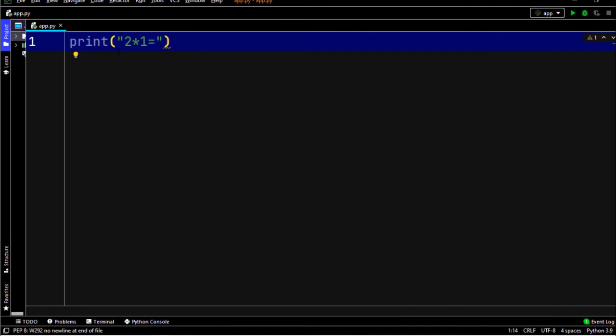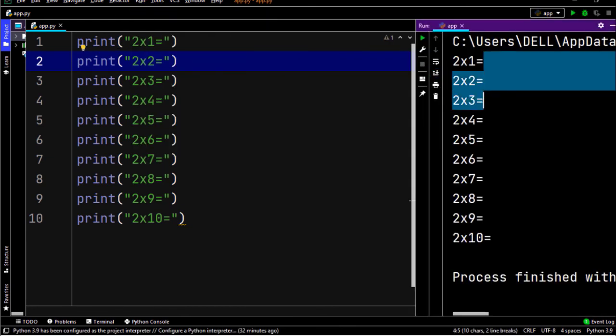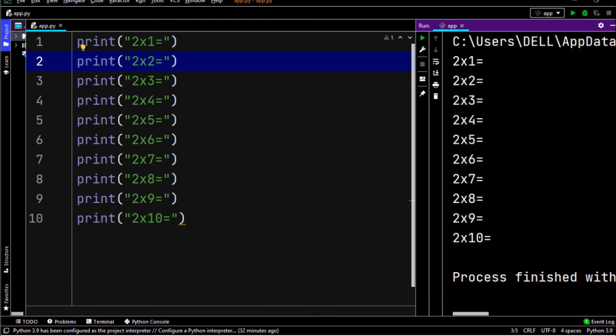And what I'm doing is I'll just copy that and paste. Now we got 2 till 10: 2 into 2, 2 into 3, 2 into 4, 2 into 5, 6, 7, 8, 9, 10. Now this doesn't look like a tables program because there's a star here. Okay, now when you run this app, there we go. It goes till 2 into 10. But we don't have the values, it just shows 2 into 1 equals 2, that's it.